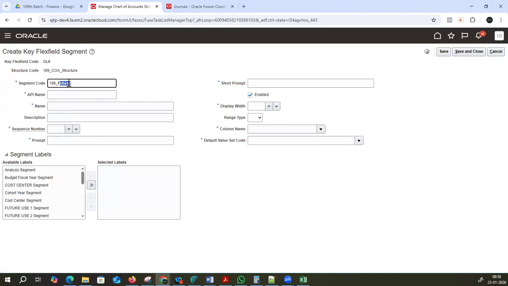Two. Sorry guys. This is sequence number 5. This is 30.